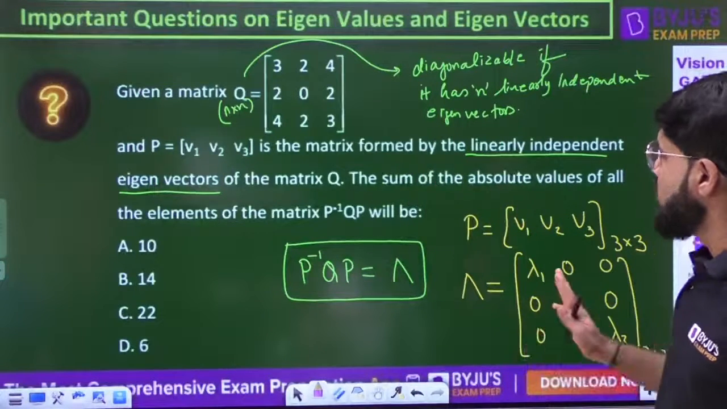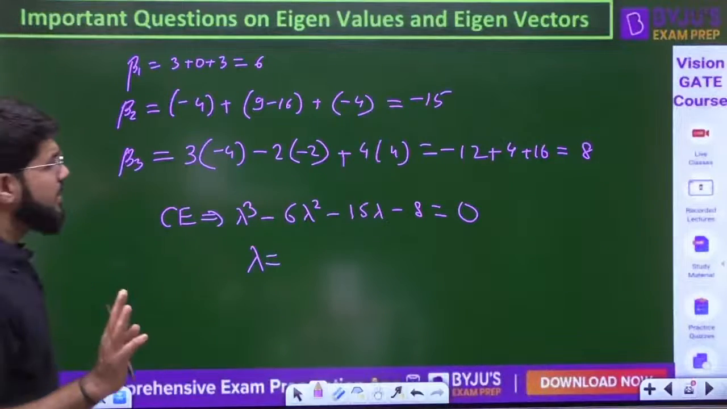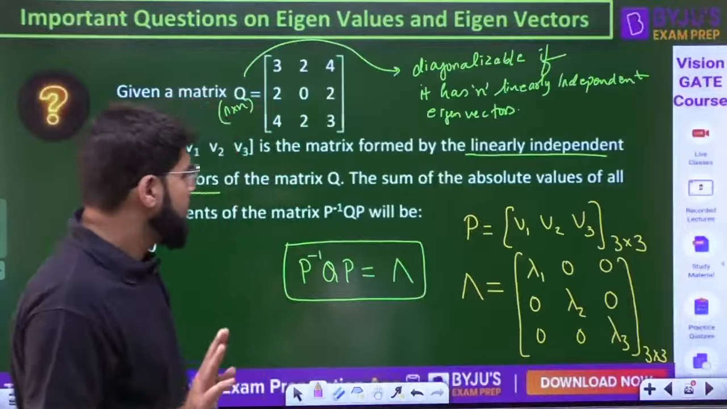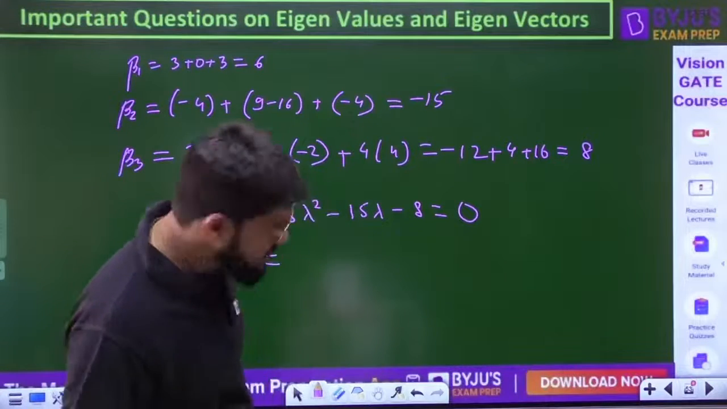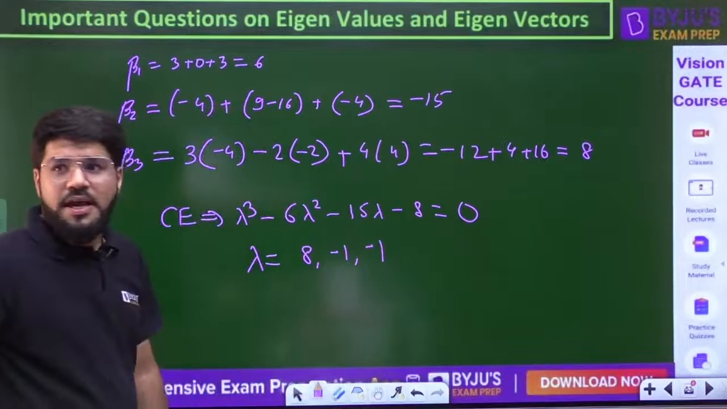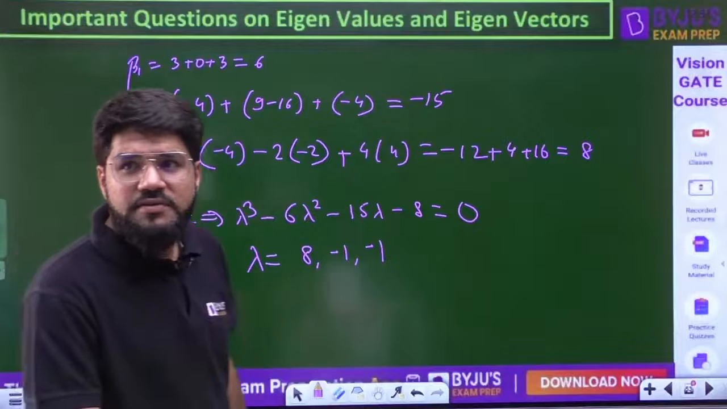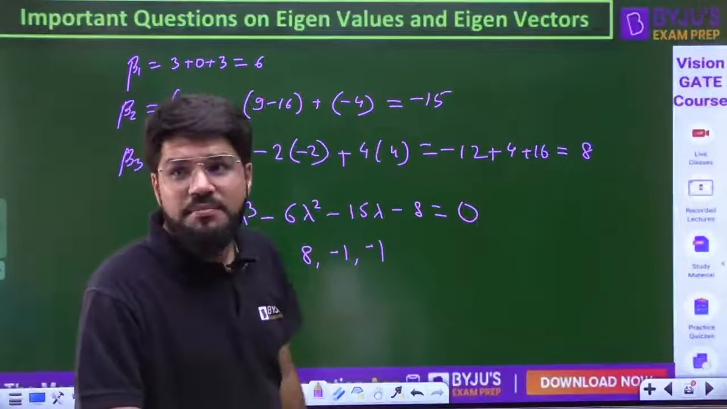Oh, so here the data is not correct. The data is not correct because the eigenvalues that I am also getting, let us check once again. I am getting it as 8, minus 1, minus 1. I have just checked the question. The data is okay, but the answer that is coming is 8, minus 1, minus 1.